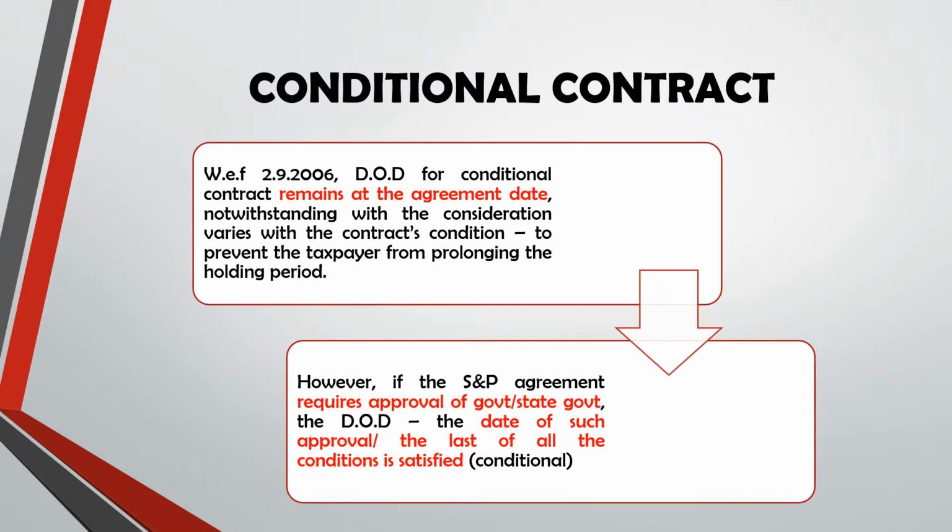However, there is actually an exception. If the S&P agreement, sale and purchase agreement, requires approval of government or state government, the date of disposal would be the date of such approval or the last of all the conditions is satisfied. So this is the exception for conditional contract. Which means for contract, DOD remains at the agreement date. However, if it requires approval of government or state government, DOD is the date of such approval or the last of all the conditions being satisfied.